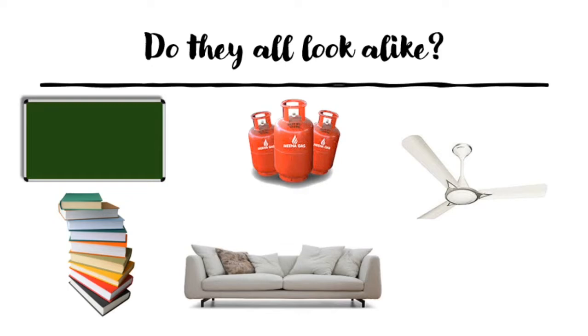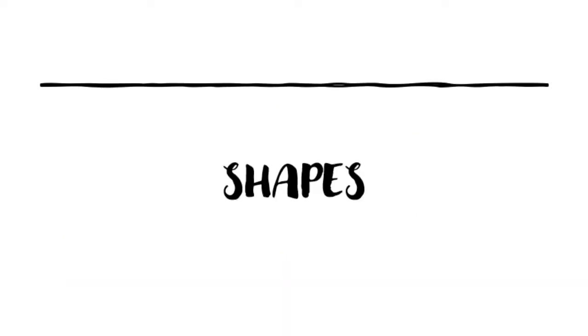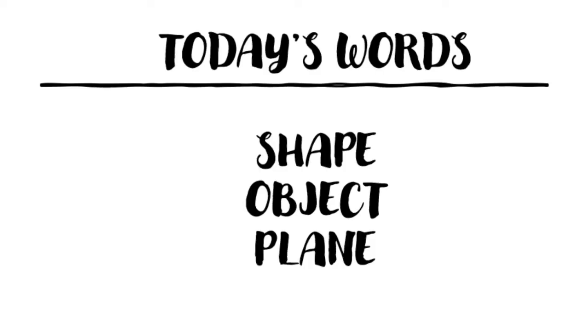Remember the things you saw at school and the things that you are seeing at home. Do they all look alike? Each one of them looks different. Think, what makes them look different? It is their shape. Every one of these objects has a different shape. In today's class, we will learn about shapes.